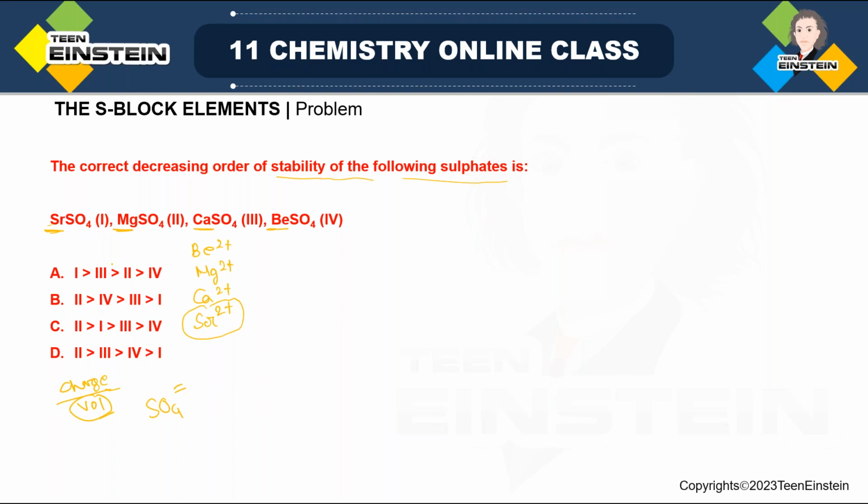So now if we arrange, strontium is having number 1 as mentioned in the question, then calcium is having number 3. For magnesium the number is 2, and for beryllium the number is 4. So it should be maximum for 1, then 3, then 2 and 4. So that is why the first option is the correct option. Fine. The explanation you can also check in the previous class when we discussed the salts of oxoacids section. Sulfate is also a type of salt of oxoacid. It is the salt of H2SO4. So that part you can also check for explanation.